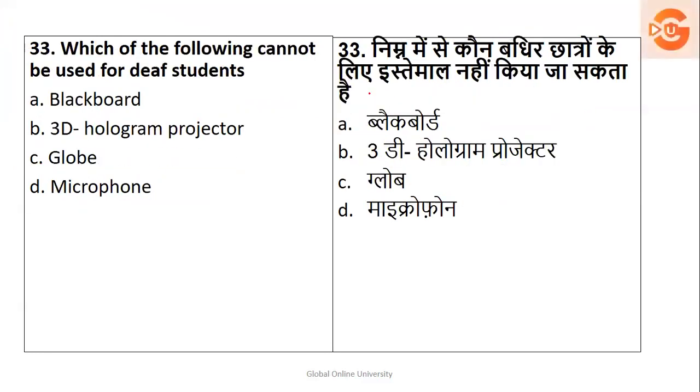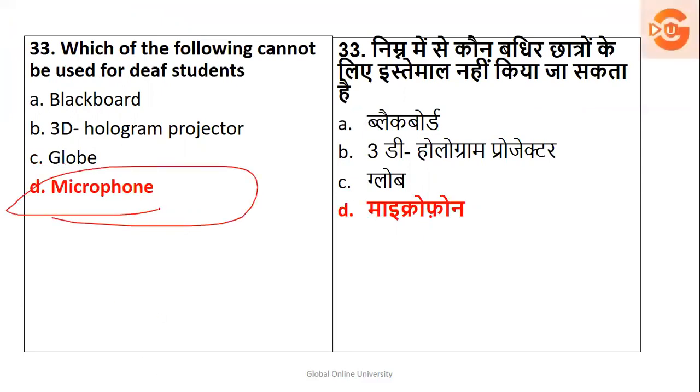Next, which of the following cannot be used for deaf students? Is it blackboard, 3D hologram projector, the globe, or the microphone? So obviously for deaf students, you will not be using the microphone. This is the right answer.